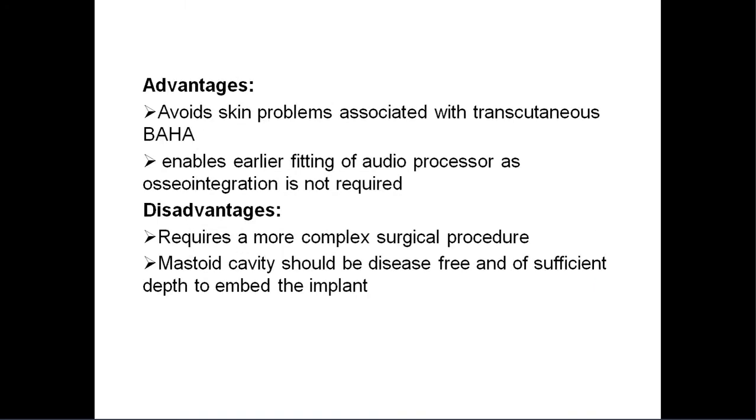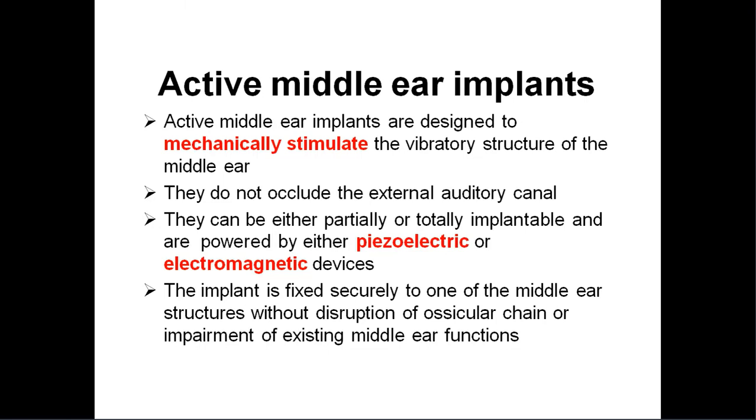The advantage with this bone conduction hearing aid is that it avoids the skin problems which we have with the BAHA and enables earlier fitting of the audio processor, as osseointegration is not required. Disadvantage, it requires a more complex surgical procedure. Mastoid cavities should be disease free. Here we need to do a simple mastoidectomy, then we will place this implant into the mastoid cavity.